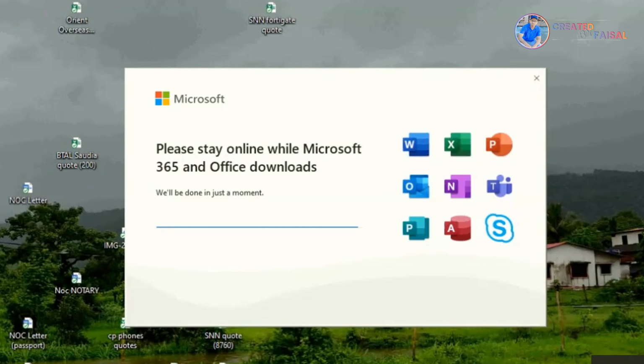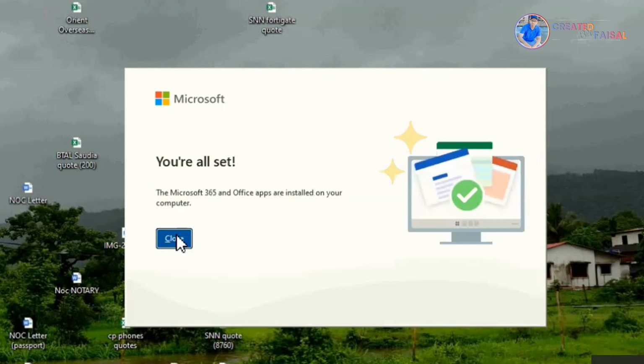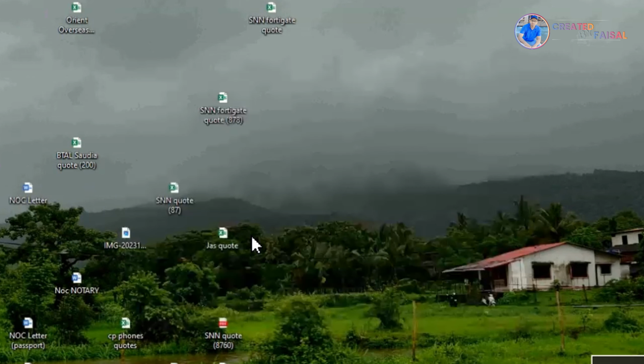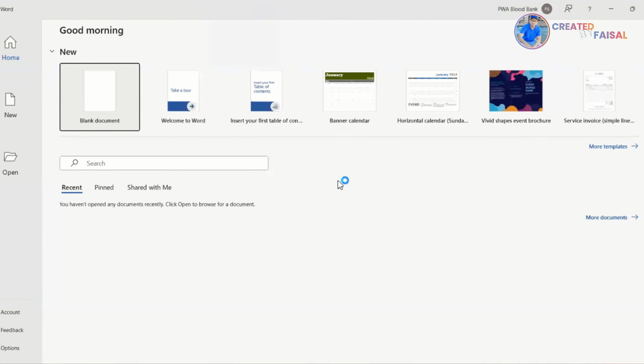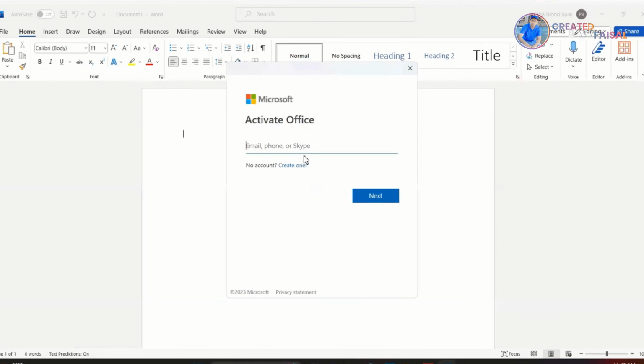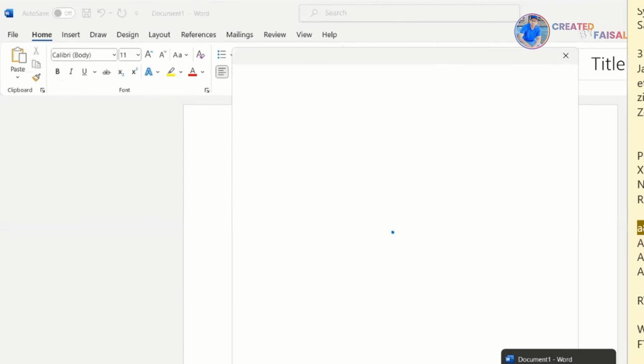Now, we will check back on our Office 365 application installation. It's nearly done. After closing this, open any Office app. Let's open Word. After opening this, it shows the activation window. Just put in the Office email ID and password here. It will be activated automatically.